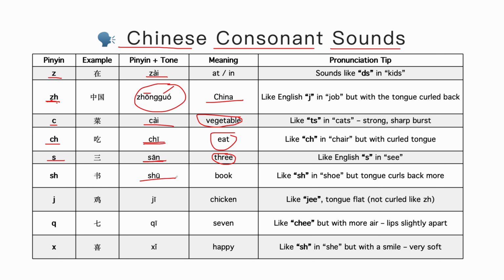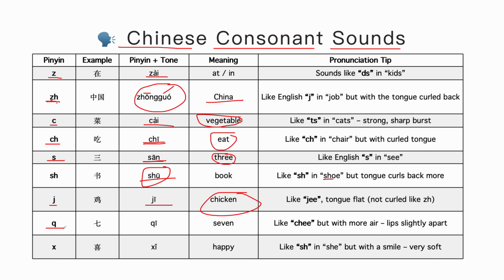Shu. Shu. This sh is pretty much like this sh in shoe. Your lips are protruded and also round. Shu. J right here is pronounced as zhe, ji, ji, not g, not z, ji, ji means chicken.